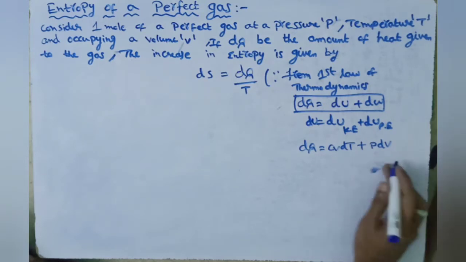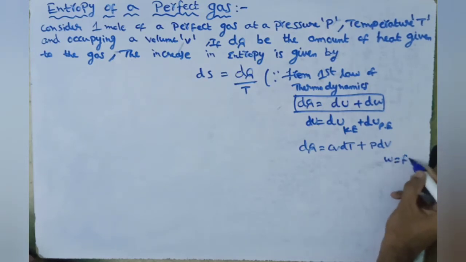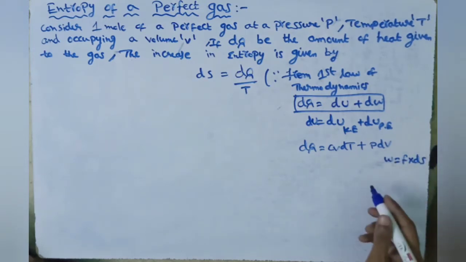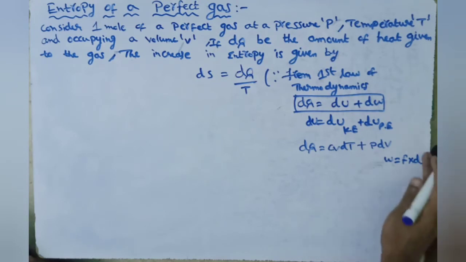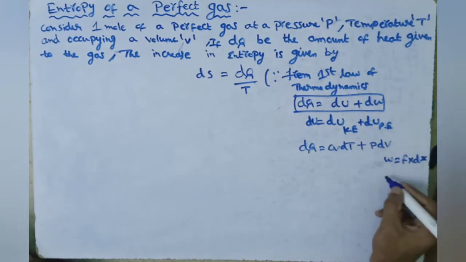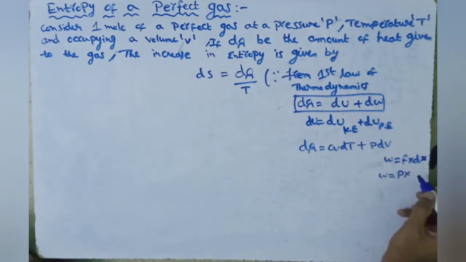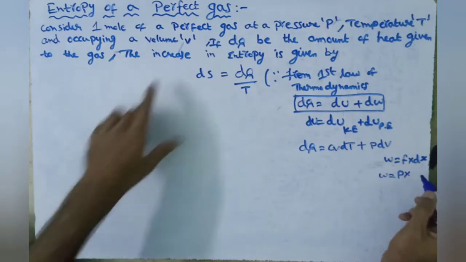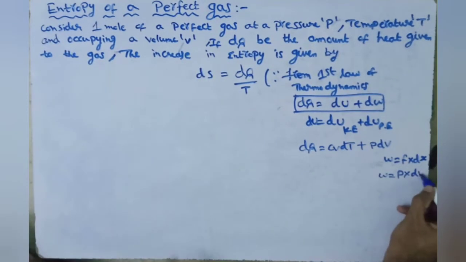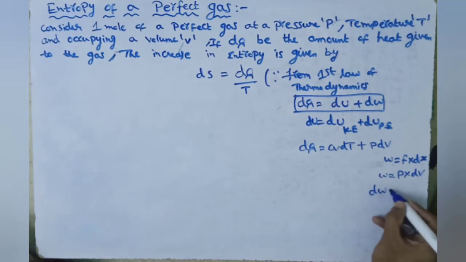We know that work is equal to force into displacement. Here displacement means volume, so dV. So the work done can be represented as P into dV.